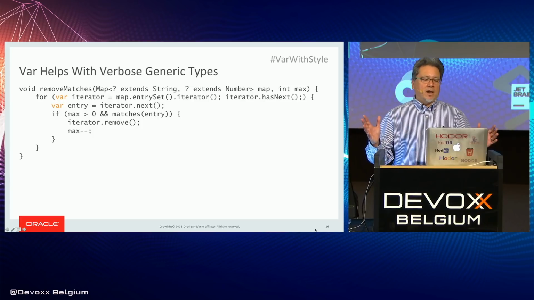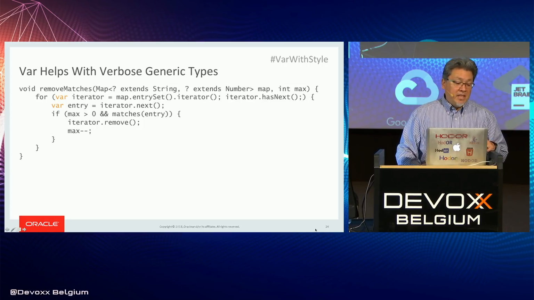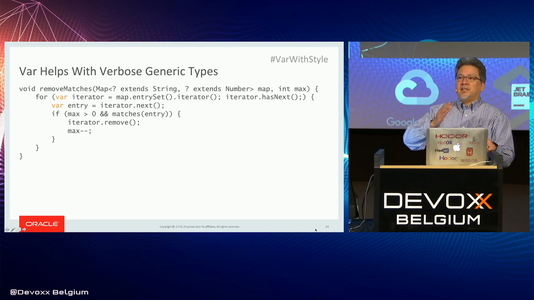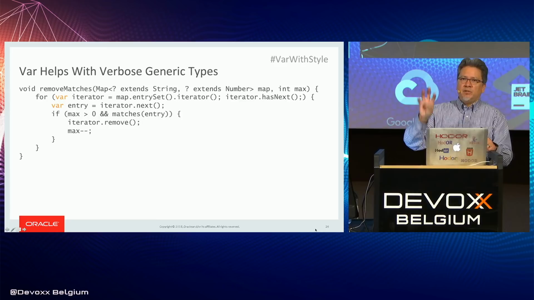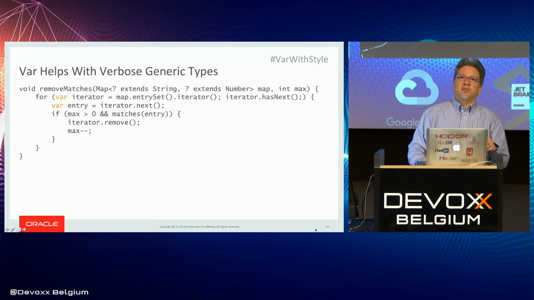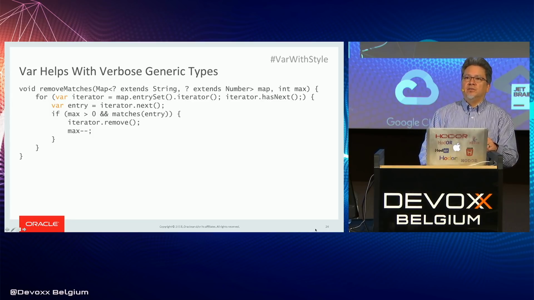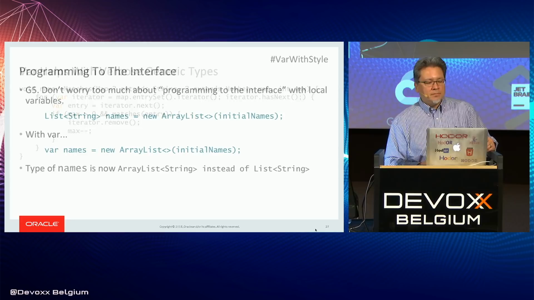So just write var. And then it's the same thing with a map entry. Just say var entry equals iterator.next. So in cases like this, the statement has been made, well, Java is great because it always requires explicit types, and programmers need to know explicit types everywhere. That's not true. And in the cases where it's not true is when you should use var.